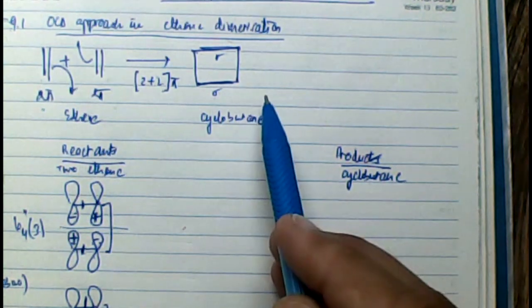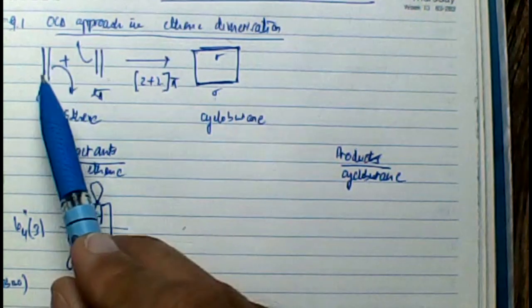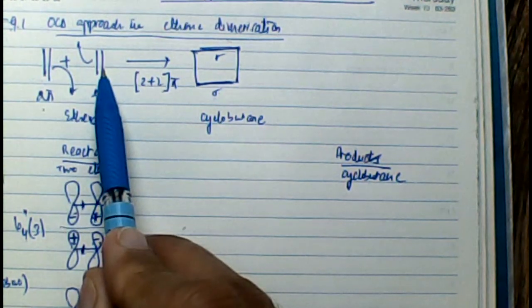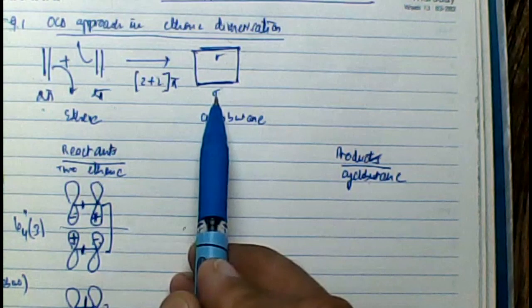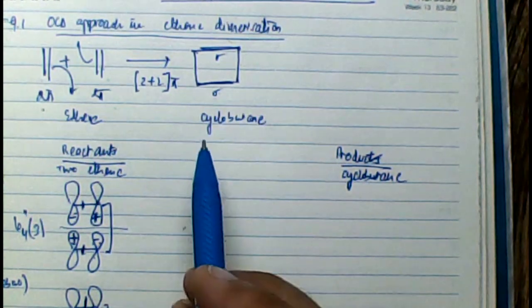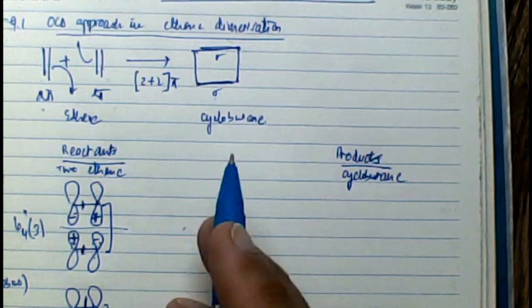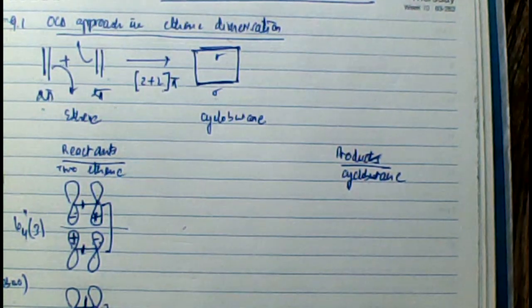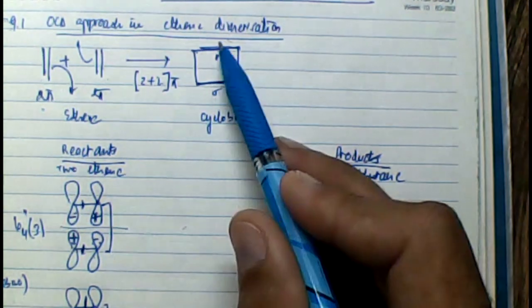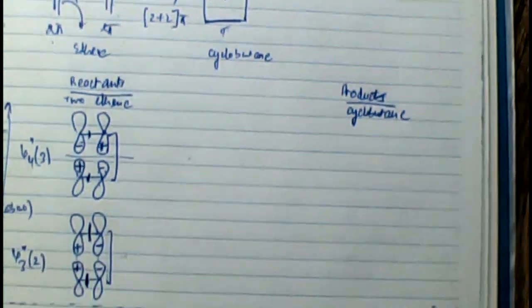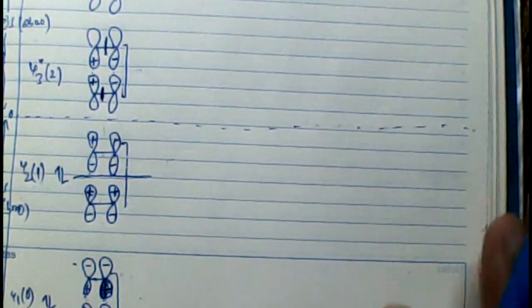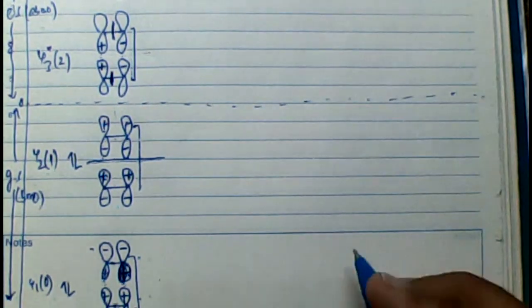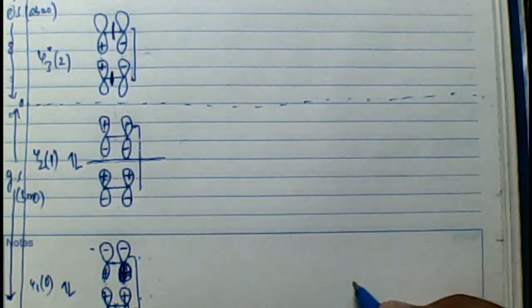First orbital. Second. Third. And finally, fourth.